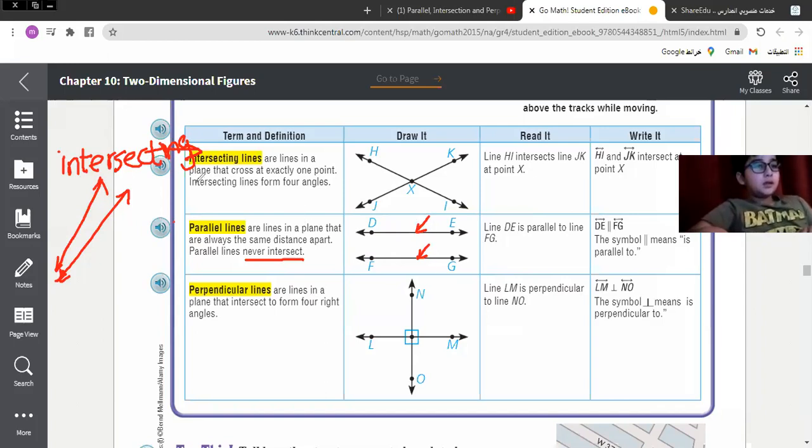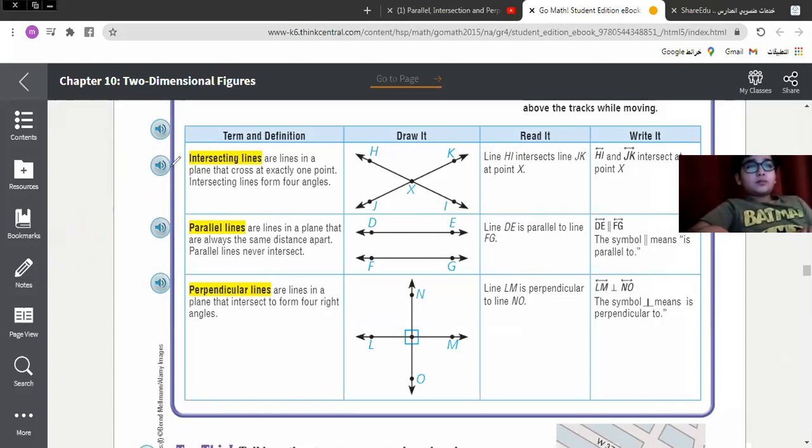But what is the difference between parallel lines and intersecting lines? Parallel lines are two straight lines, and they will never intersect. They never meet. But what about intersecting lines? It's the opposite. They meet each other at one point.